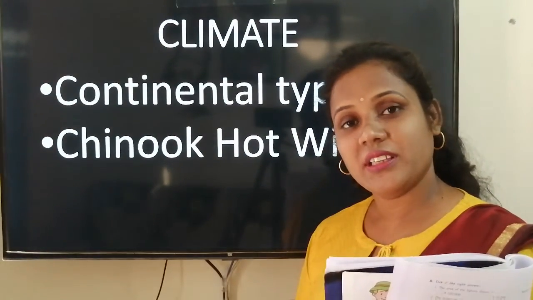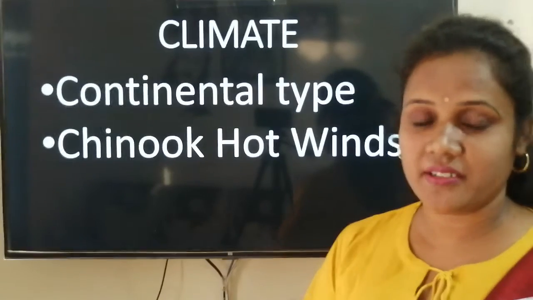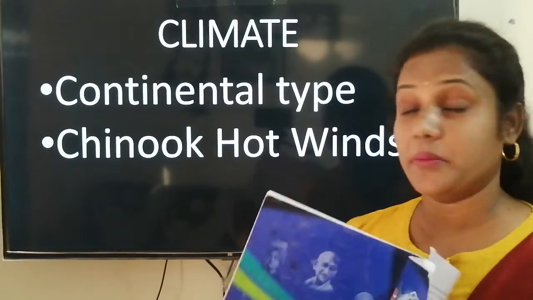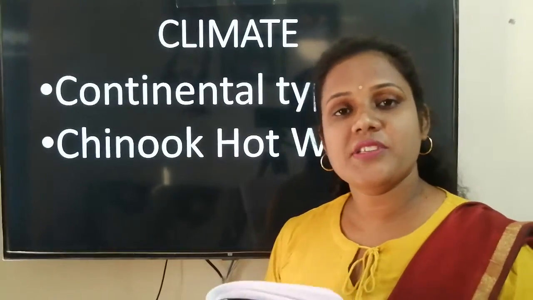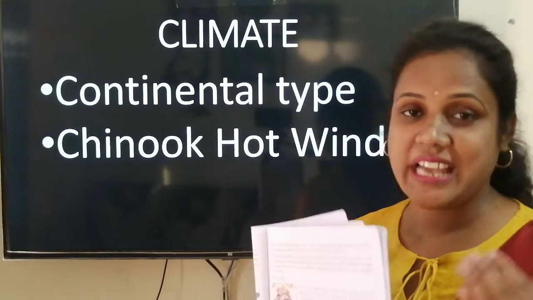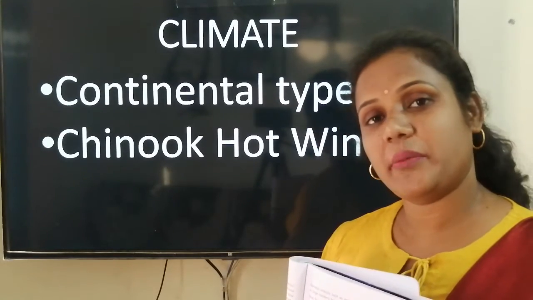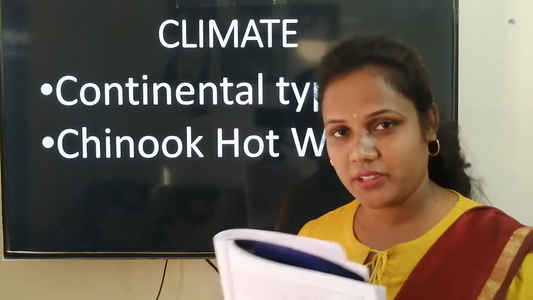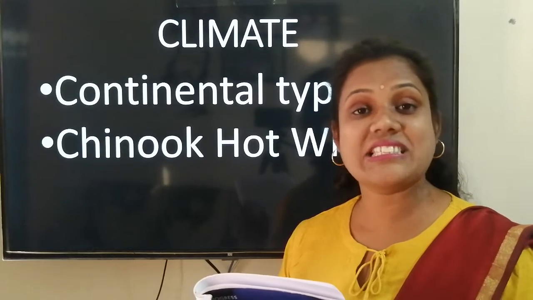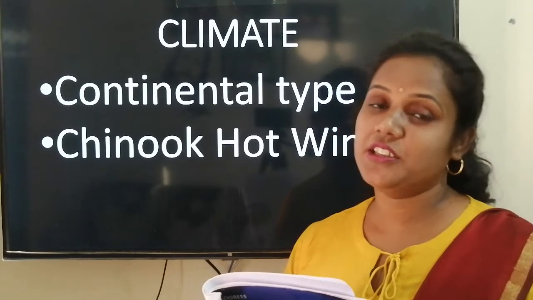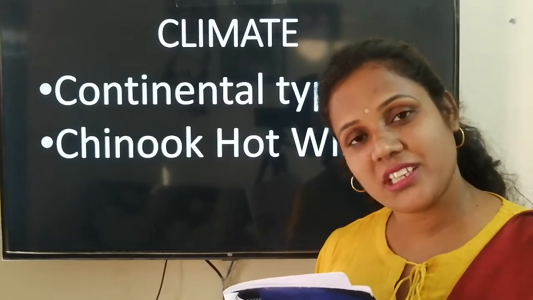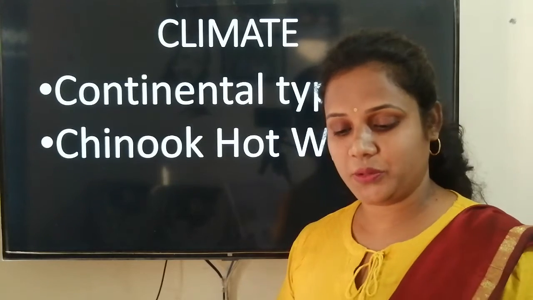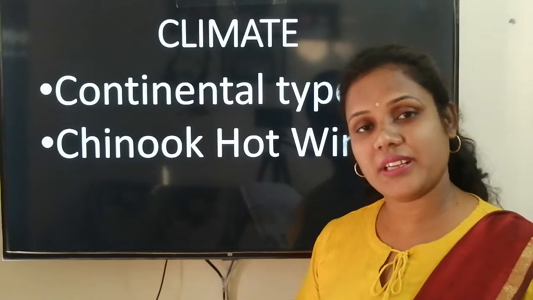Okay. Next, climate. We have to see about climate. What type of climate will be here? Now the climate here is called continental type of climate. Now continental means what? Continental means like we have here. We have continental climate. In winter it is very cold and in summer it's very hot. That is continental climate. Extremes of climate. Either too hot or too cold. ज़्यादा गर्मी होती है, ज़्यादा ठंडी होती है. गर्मियों में भी बहुत गर्मी और सर्दियों में भी बहुत ठंडा होता है. That is called extremes of climate.